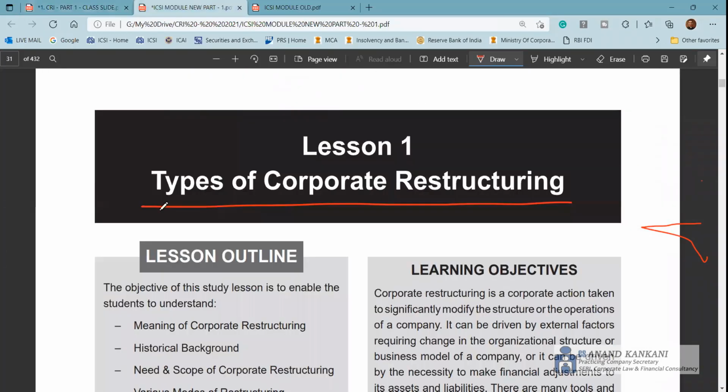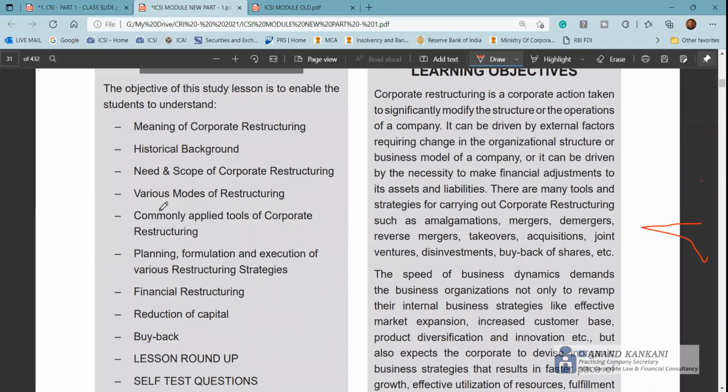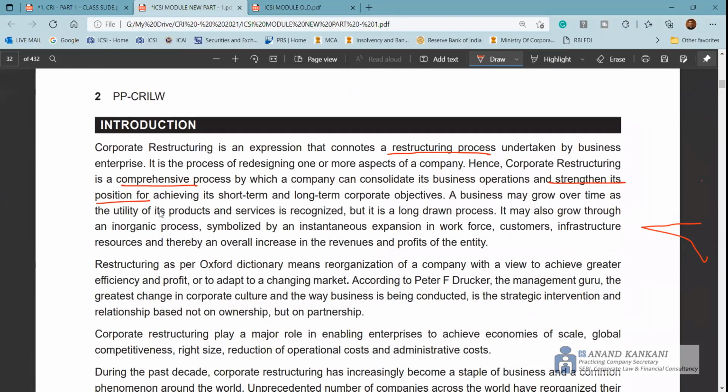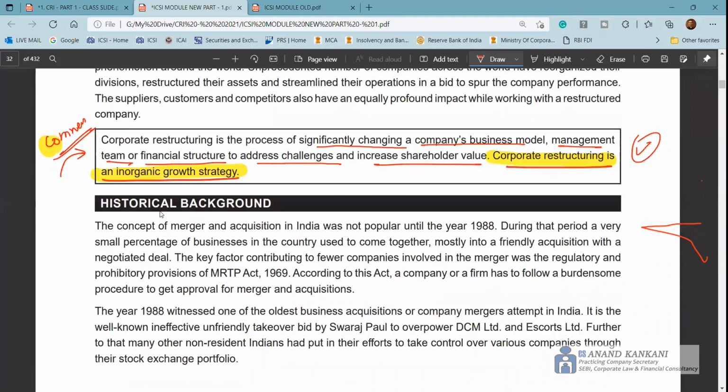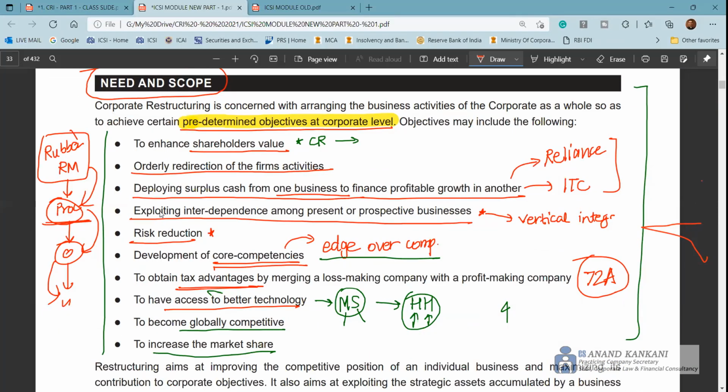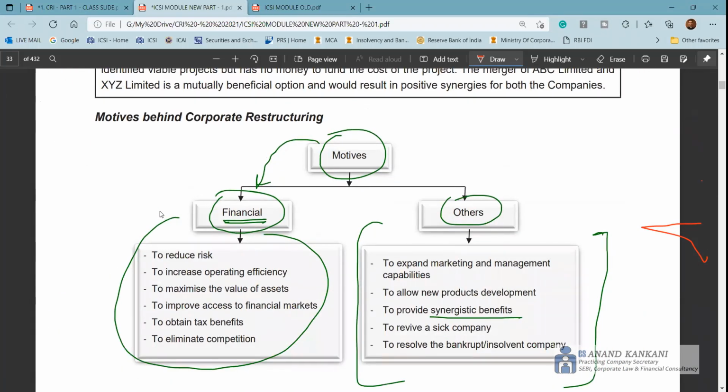Now, as far as the new syllabus students are concerned, we have covered this part, financial restructuring. We did it with the buyback. If you just check here, corporate restructuring, like I mentioned, you can get this question as a comment. Corporate restructuring is an inorganic growth strategy. Thereafter, the need, we have already covered here. Then the motives behind the corporate restructuring. It can be financial or it can be other. When it comes to financial, just write everything with respect to money, with respect to the balance sheet, with respect to profitability, the valuations.